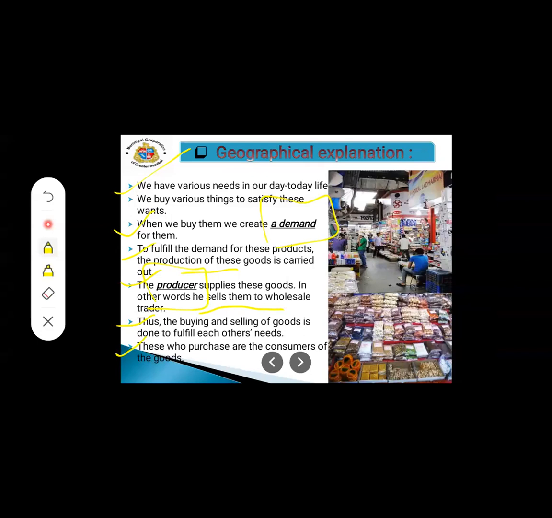Demand means, once again we'll revise what is demand. Demand means when we need this material in day-to-day life. For example, there are some people who fulfill our demand. That means the commodities or necessary items which we demand are produced or manufactured.